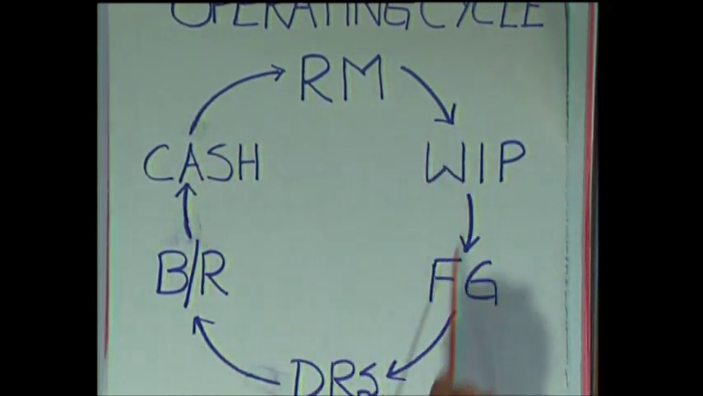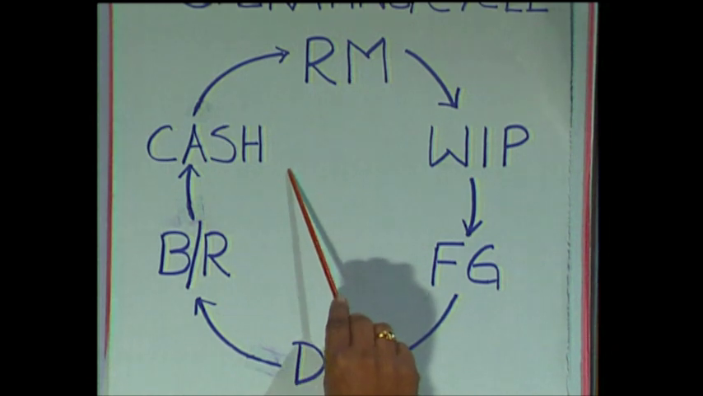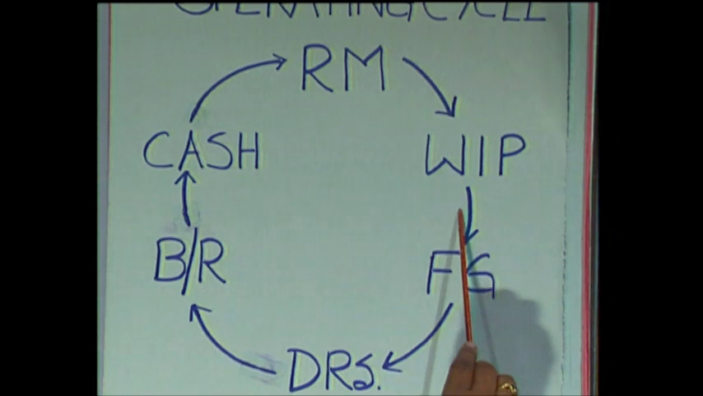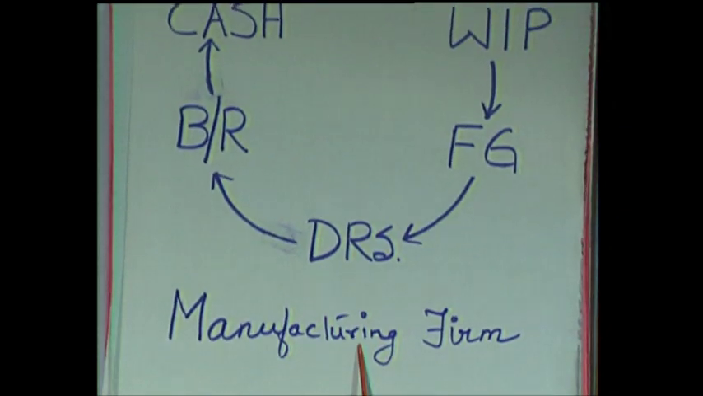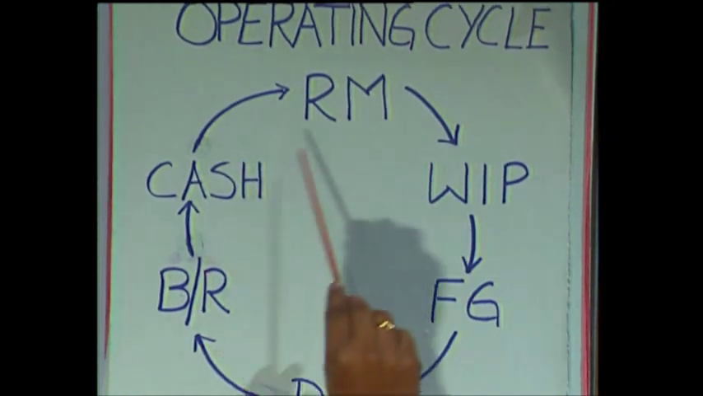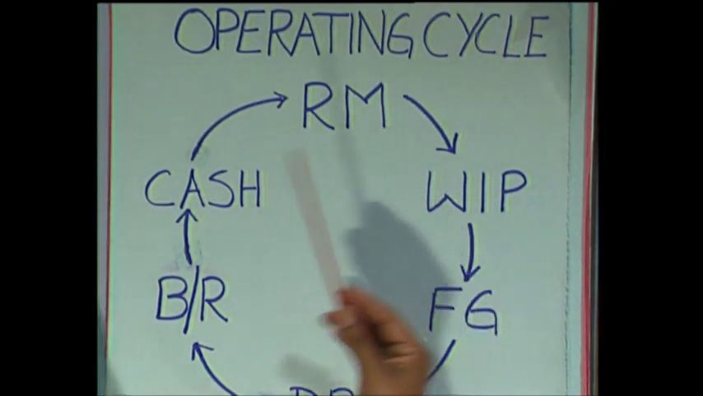So, this sequence involves time. The duration of time required for completing this full sequence of events in a manufacturing firm is considered the operating cycle. The greater the time required, the greater the operating cycle, and the greater the requirement for working capital.